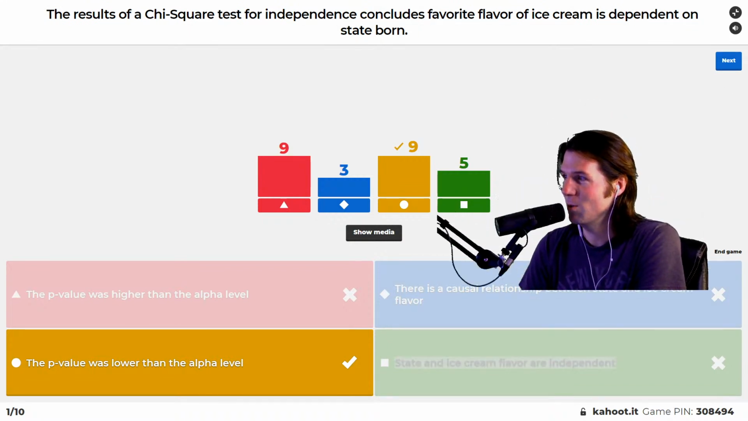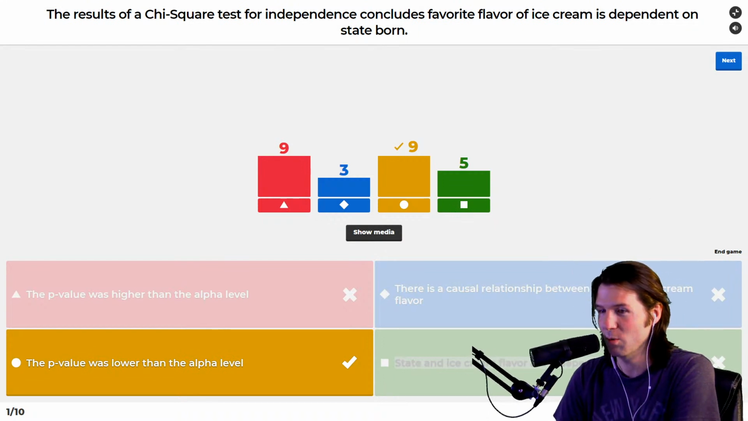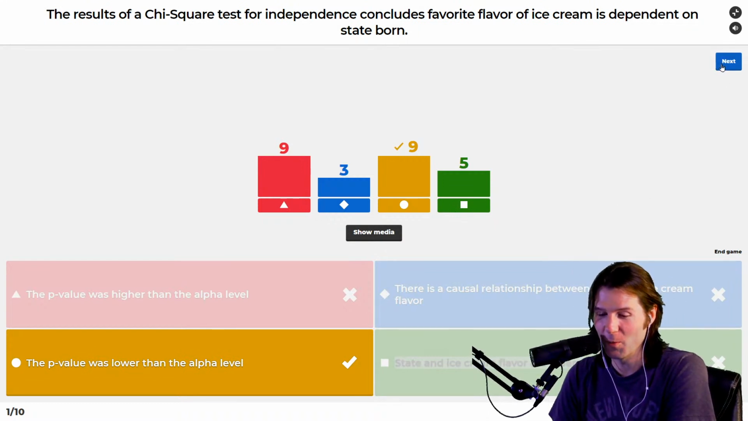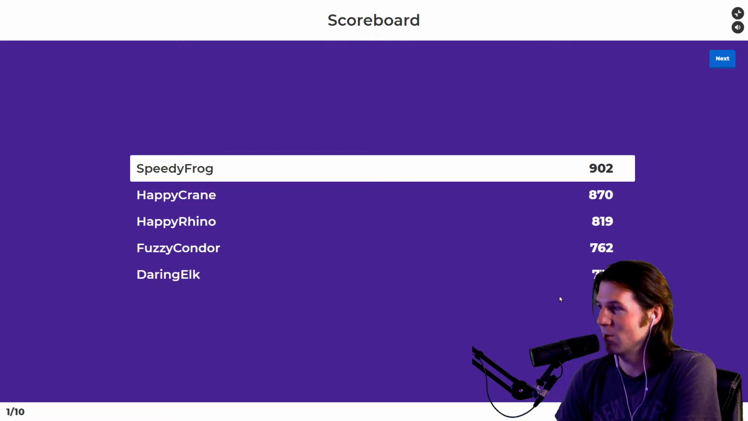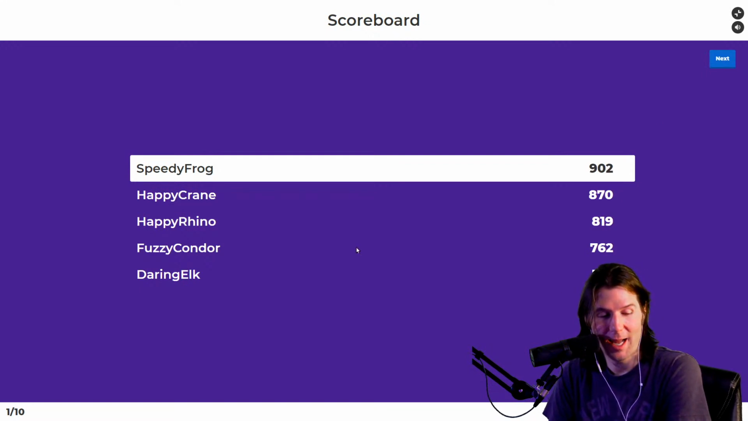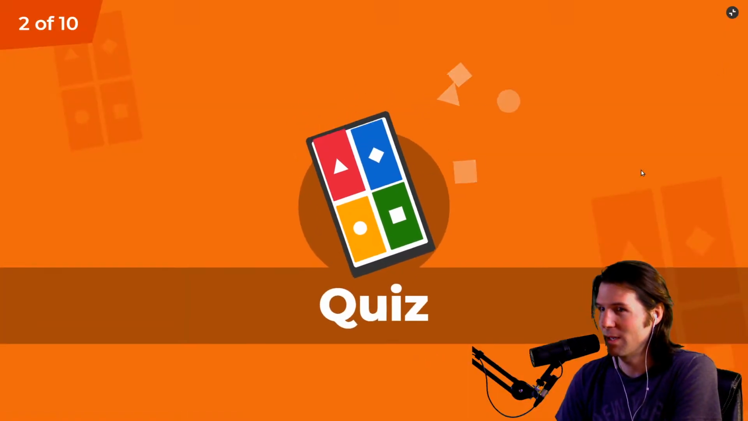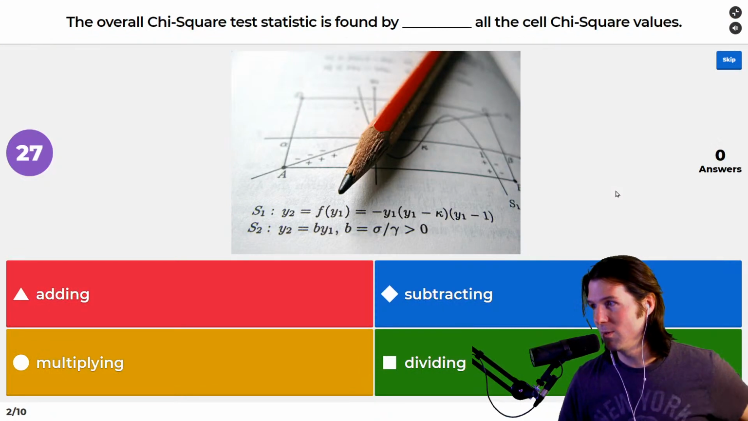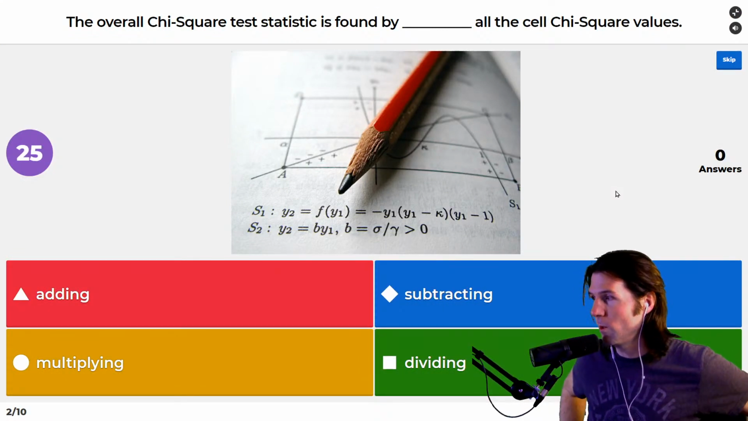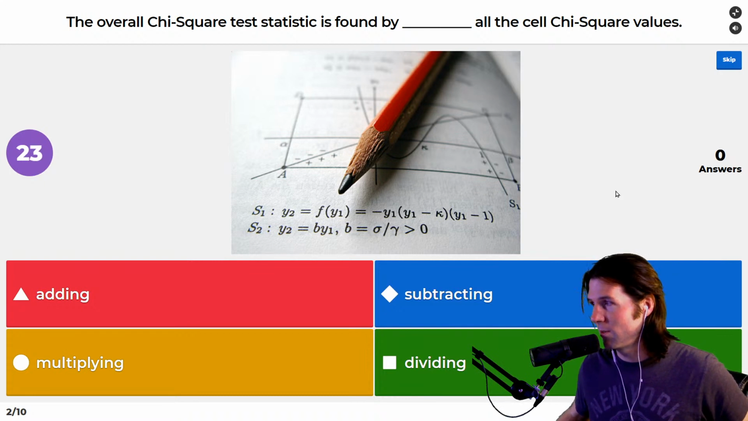Let's hop down. Let's see who is in the lead. Remember, we're playing for $20 today. Speedy Frog quickly jumping into the lead right there. Speedy Frog, Happy Crane, Happy Rhino. Just so much happiness. We love happiness. Let's continue on and see who's going to win with the next question. The overall chi-squared test statistic is found by doing what to all the cell chi-squared values? Oh, let's see who gets this. It's found by doing what to all the cell chi-squared values?